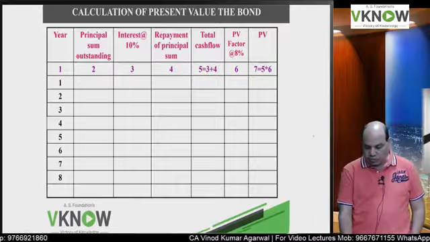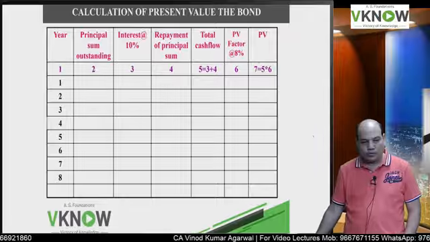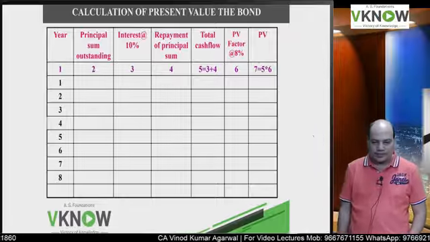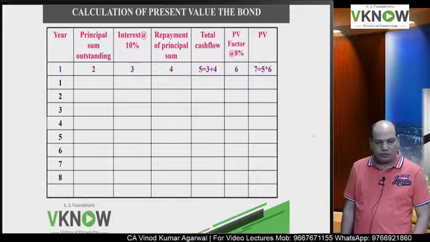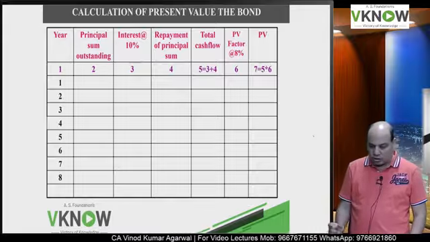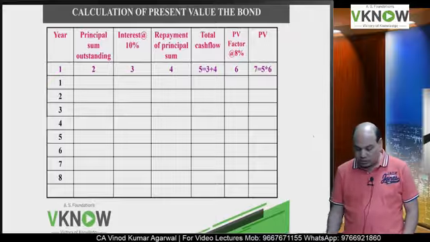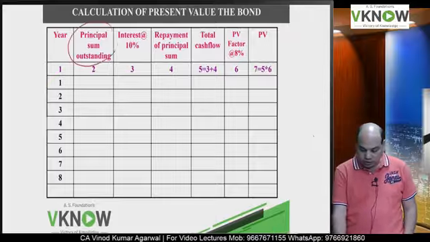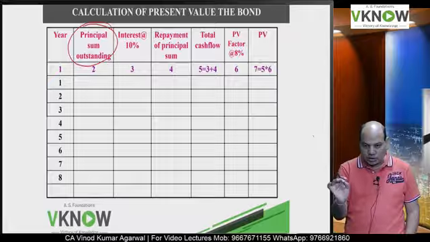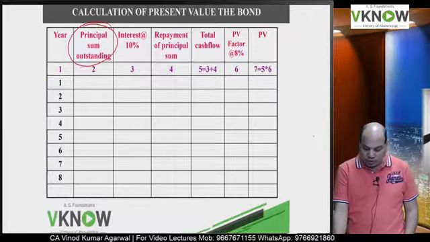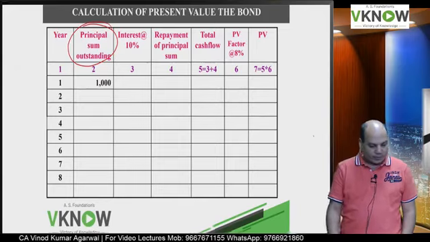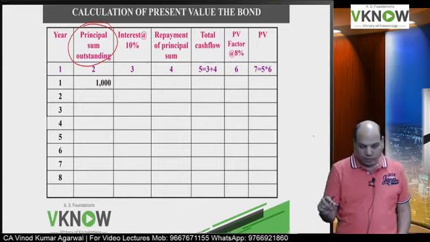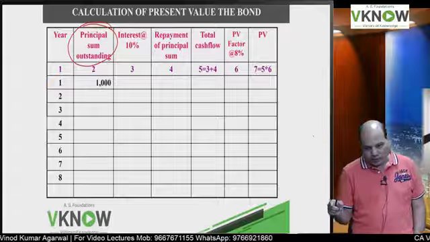So first you write down the year column: 1 2 3 4 5 6 7 8. Now the purpose of this column is interest calculation. So the first year the interest will be calculated on 1000 rupees. Then you will pay 125, right?